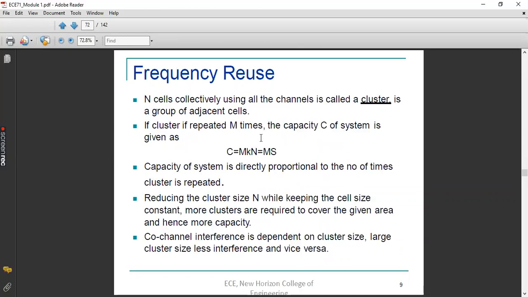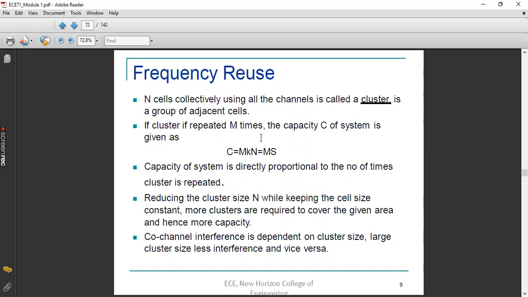So we can talk about co-channel interference. What do you mean by co-channel interference? Interference taking place between two cells that are sharing the same channels is what is known as co-channel interference. I repeat, co-channel interference is nothing but interference taking place between two cells. Why has interference taken place between two cells? Because they have come more close to each other, isn't it?